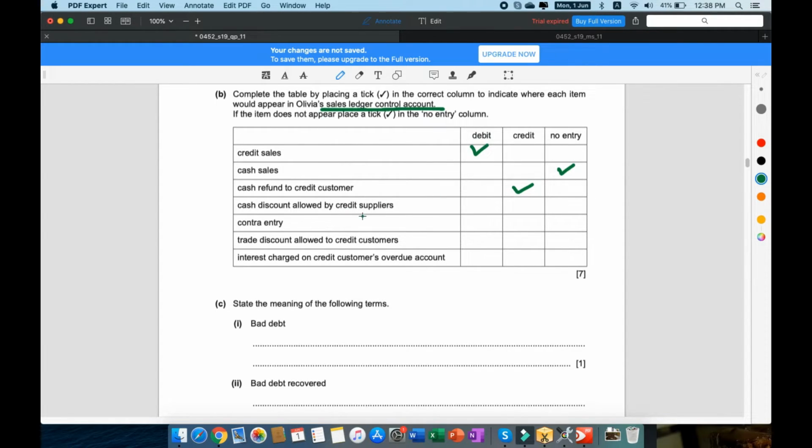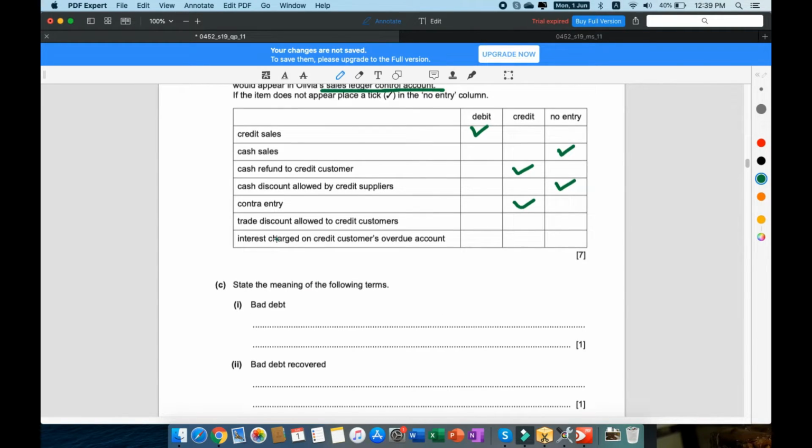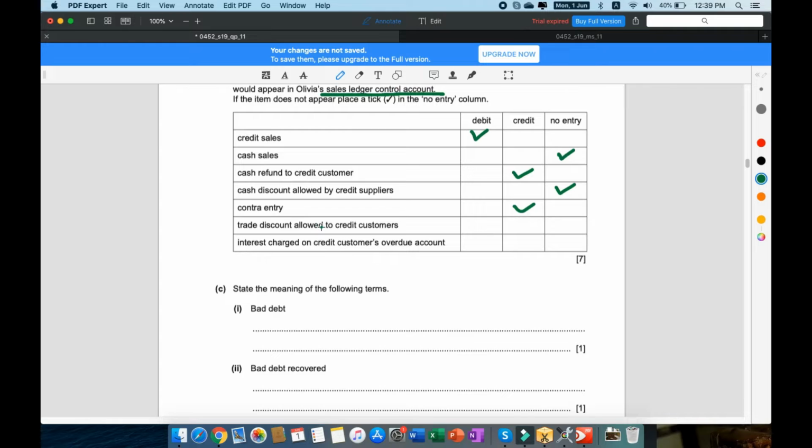Right? Cash discount allowed by credit suppliers. The examiner is trying to confuse you here because cash discount from suppliers has nothing to do with it, because it's a sales ledger control account, not a purchases ledger control account. Contra entry is mostly against the brought down, and the brought down is mostly on the debit side, so that's going to be a credit. Trade discount allowed to credit customers, that is not included in the control account, that's in the ledger.